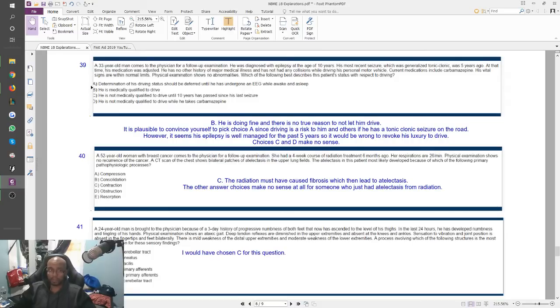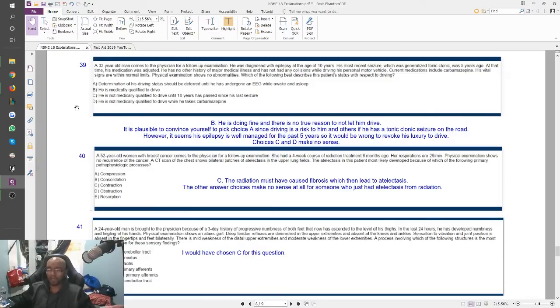But I could totally see another student I was working with was very much inclined to say that there's no way this patient should be driving. Now, they did a good job. They didn't put a clear answer like he's not medically qualified to drive. They added more to the sentence, which kind of made the answer choice bad, right? Like, look at C. Even if you firmly believe he's not medically qualified to drive, if they had an answer choice like B, where it just said he is not medically qualified to drive, that would make this question so much harder now. But here, C says he's not medically qualified to drive until 10 years have passed.